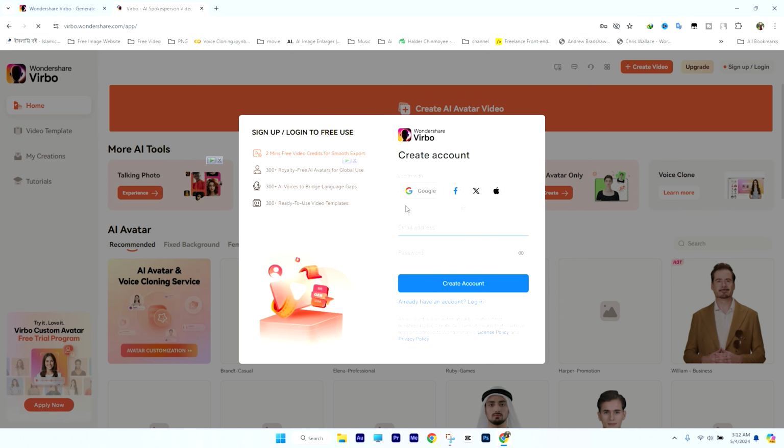From here, you can log in. You can log in here through Google, Facebook, Twitter, and Apple account. Then from below, you can log in directly with your email address. So because of this, you can use temp mail address here and use it unlimited times for free. So I will use temp mail here.